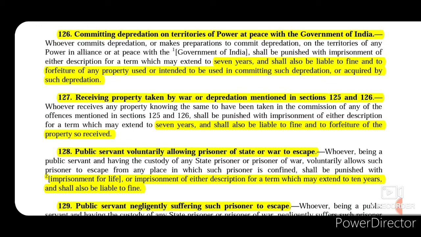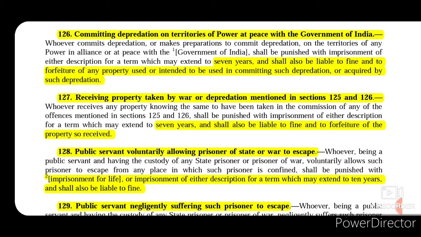Now section 127 talks about receiving property taken by war or depredation mentioned in section 125 and 126. So whoever gains any property, acquires any property, or receives any property by committing any act that is mentioned as an offense in section 125 and 126, then that person shall be punished with imprisonment with a term that may extend to 7 years, and he shall also be liable to fine and to forfeiture of the property so received. So that property will be forfeited.